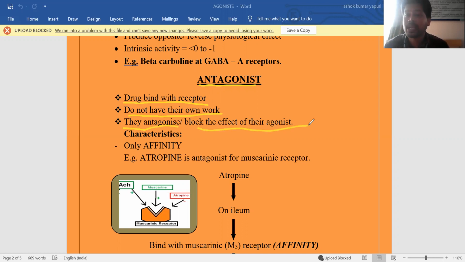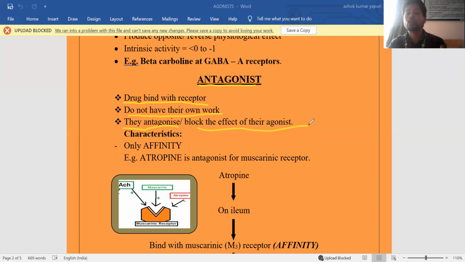Here the agonist action is inhibited. How? This is the receptor molecule. To this receptor molecule, the antagonist will bind like this. Antagonists are large molecules. They are competitive in nature. They compete with the agonist and interact with the receptor like this. When the antagonist is interacting like this, there is no chance for the agonist to bind. That's why these are called antagonists.